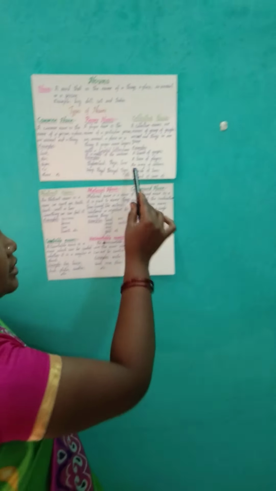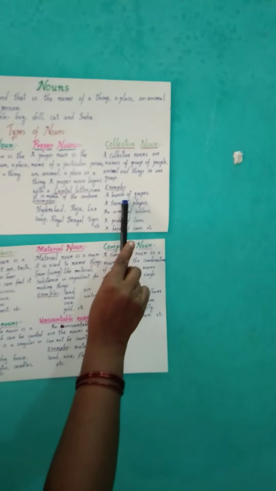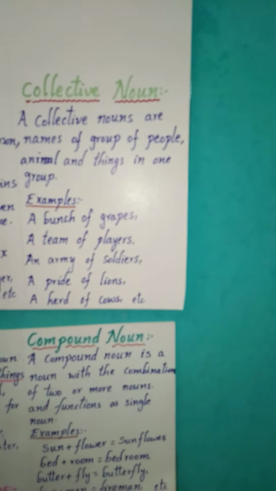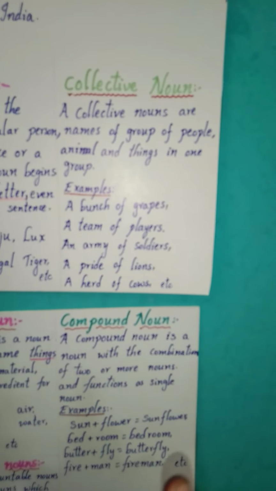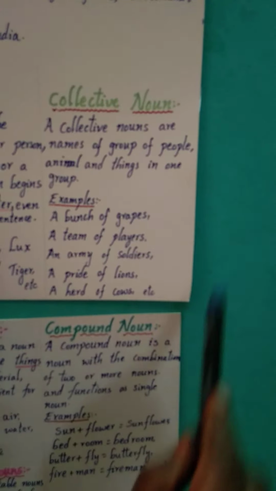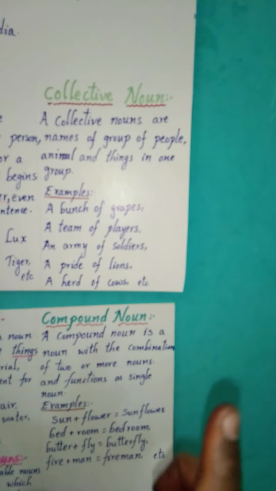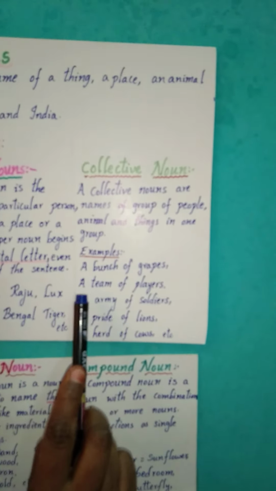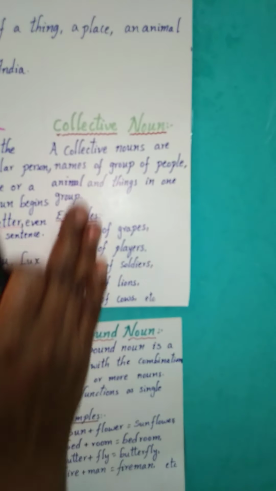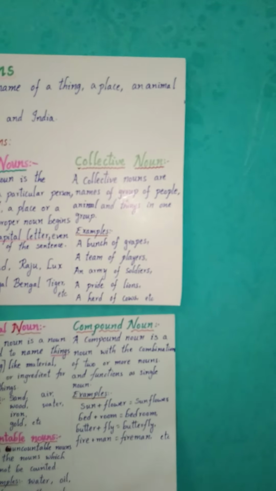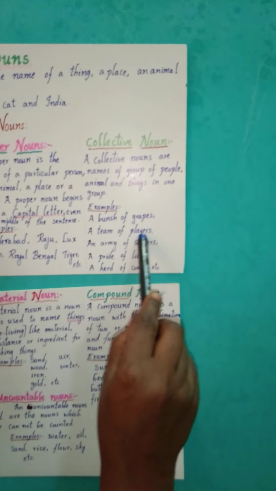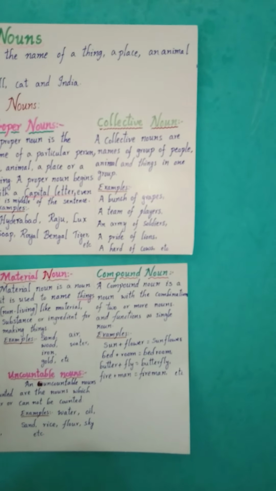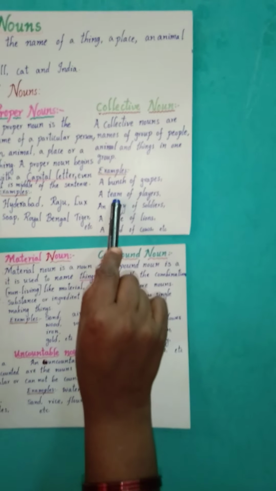Now suppose here some examples are there. See here, children. A bunch of grapes. Can you see how an apple grows? Apple will be single for a tree, and mango also will be single for a tree. But grapes, will they grow single? No, they will grow in a group. For that group of grapes, we have given here the word bunch. Next, a team of players. So many players will play when a cricket game is going on. But for those cricket players, what do we have to say? We have to say a team.